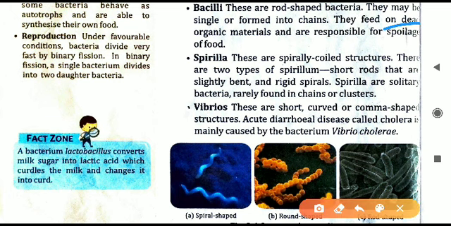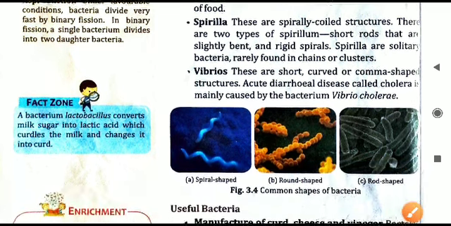They are eating dead materials, that is the dead bodies of plants and animals, and they are responsible for spoilage of food. Whatever food we keep does not remain good for a long time. After a certain time food becomes stale, meaning food cannot be eaten after some time. That is because of this type of bacteria only. Bacteria grow in the food and then the food gets spoiled, and we cannot eat that food. It is because of certain rod shaped bacteria only.